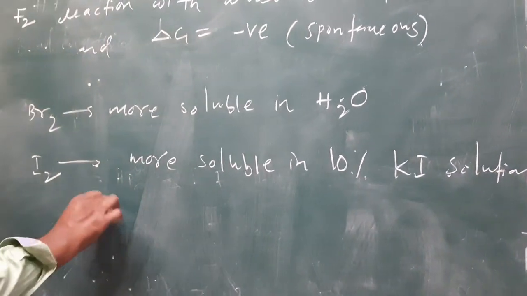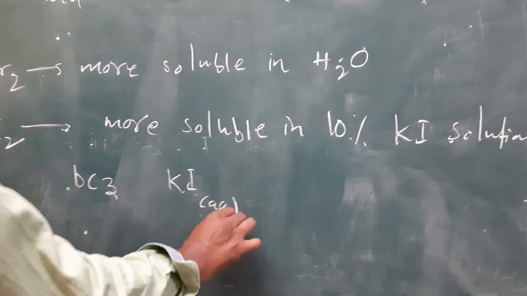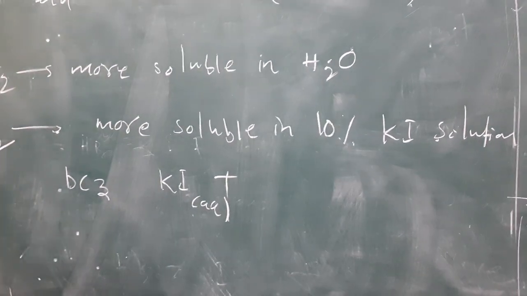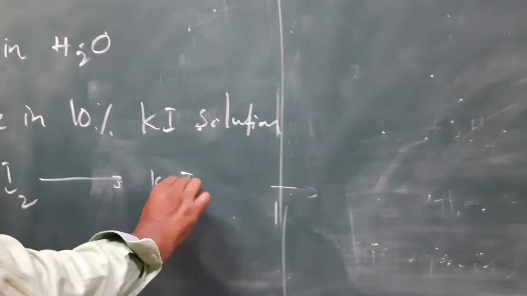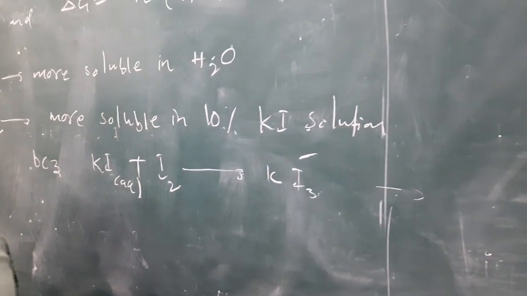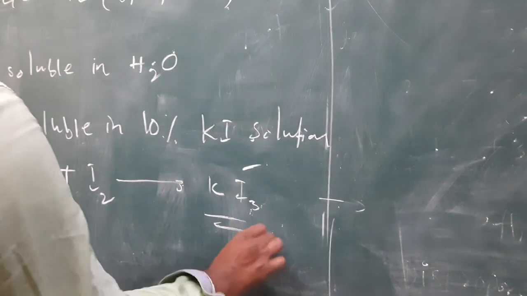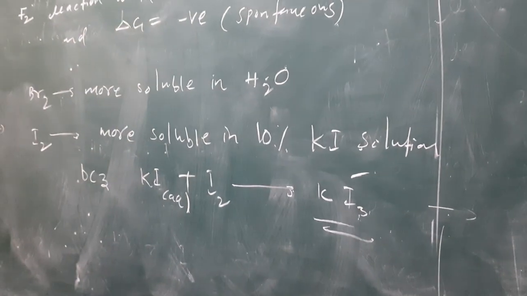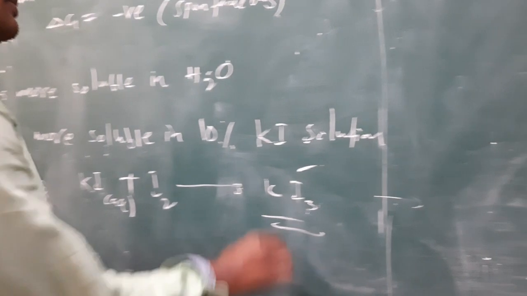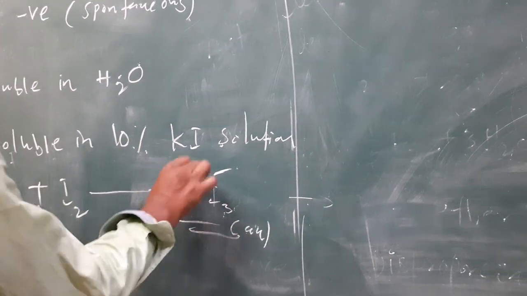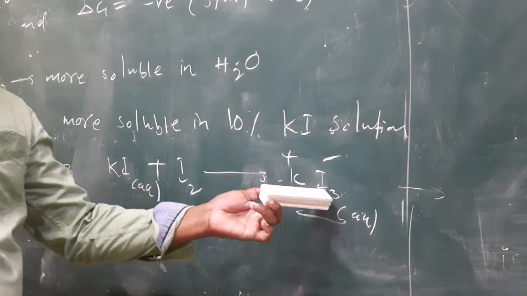The reason is that in aqueous potassium iodide solution, iodine forms the triiodide complex. That's why iodine is more soluble in potassium iodide solution. In aqueous medium there are free ions, K+ and I3-. These are polyhalogen compounds.